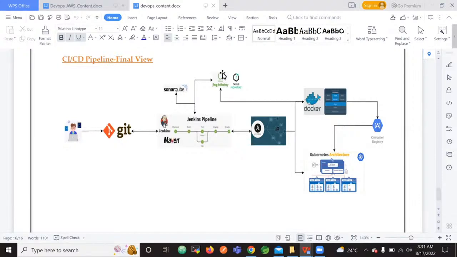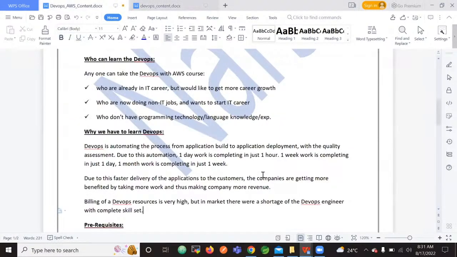Like that, there is a shortage of resources who know all these things from end to end. That is called a complete skill set.